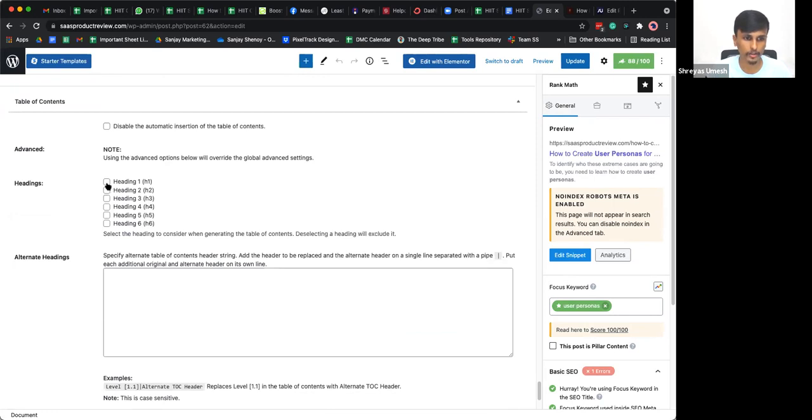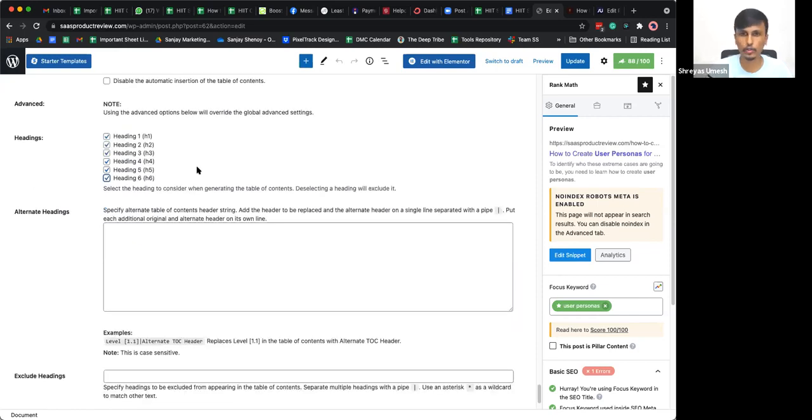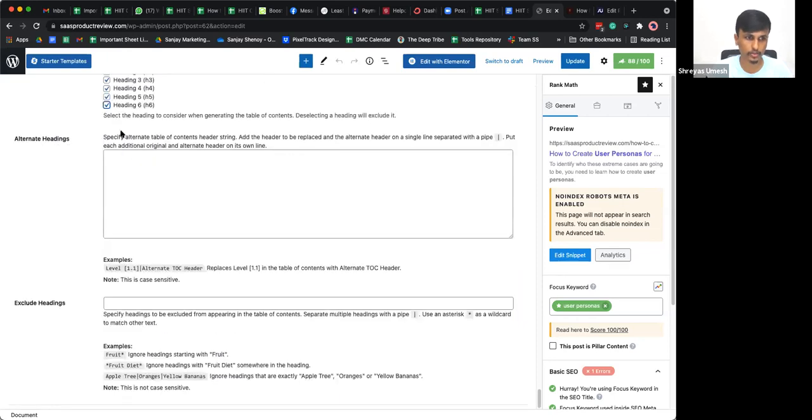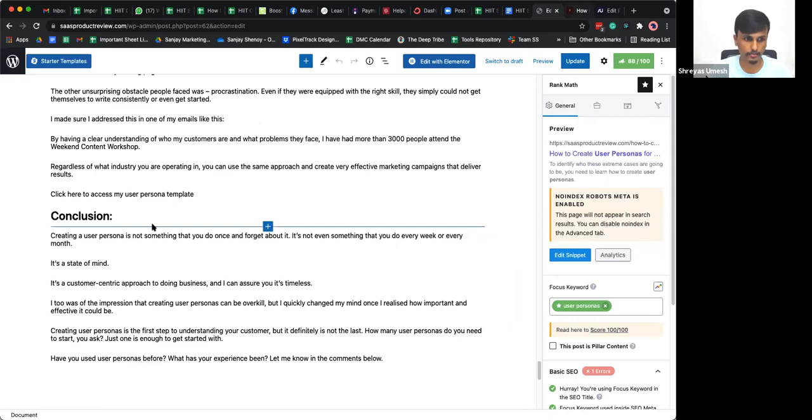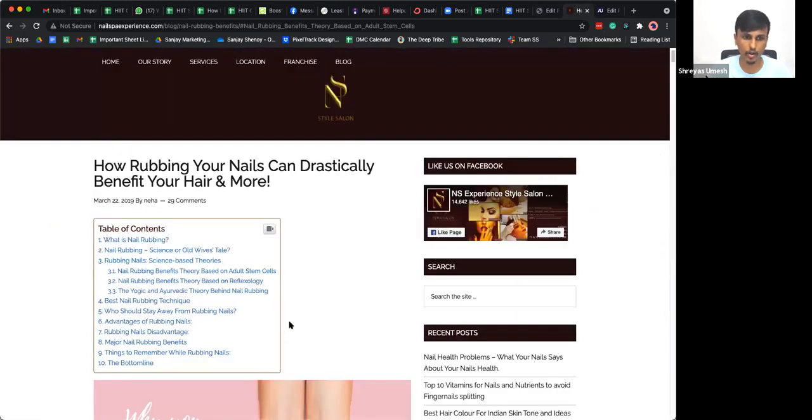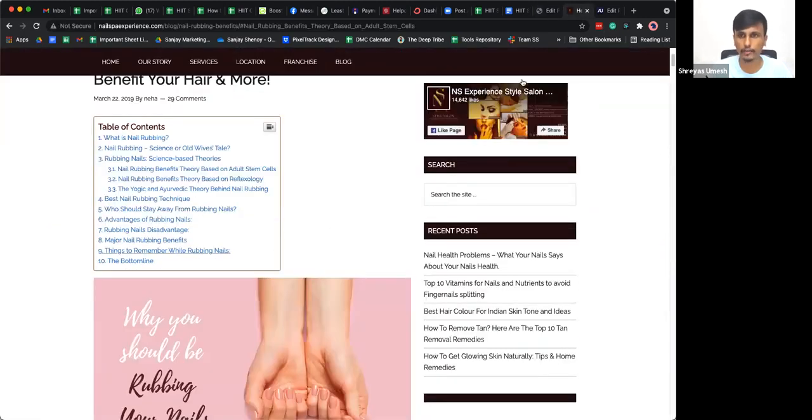So make sure you add in and check all of those headings. Just watch a YouTube video, guys. I'm not very sure of all of these options here. So just make sure you click on all of those options and update, and you should be able to see something like this being auto inserted in the front end of your article. Is that clear, Anmol? I hope that helps.